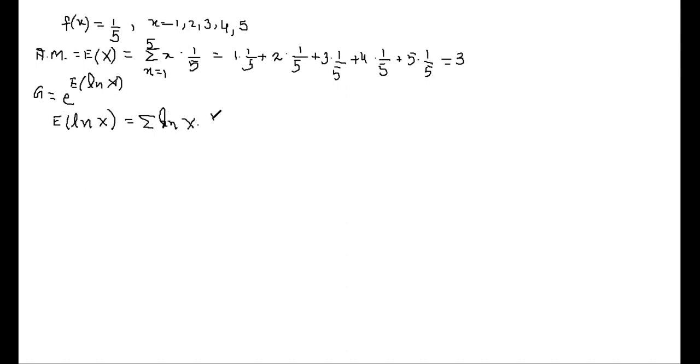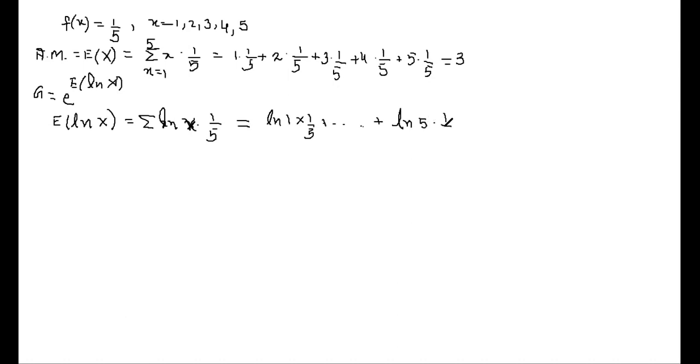And what is our fx? Fx is again 1 by 5. So now I'm going to find this summation for x varying from 1 to 5. What will I write at first? ln 1 into 1 by 5. Similarly, going on like this, I'm not writing each and every term. You can write it as ln 1 plus ln 2 plus ln 3 plus up to ln 5, into 1 by 5.